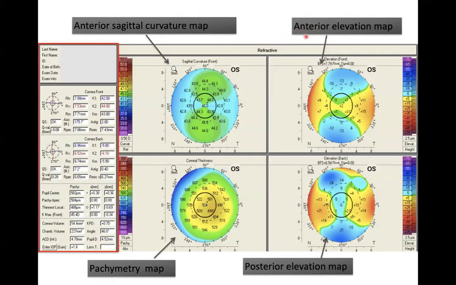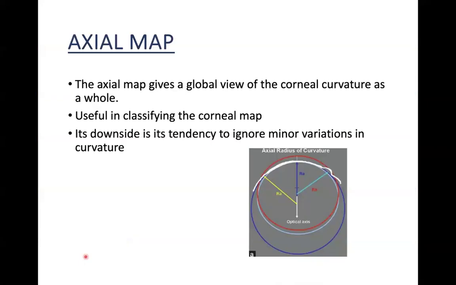Then comes the anterior elevation map. Then comes the posterior elevation map. Lastly, the pachymetry or the corneal thickness map. I'll be talking about these 4 because these are the ones that we commonly see.